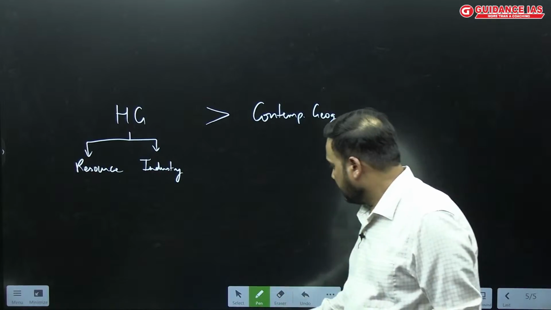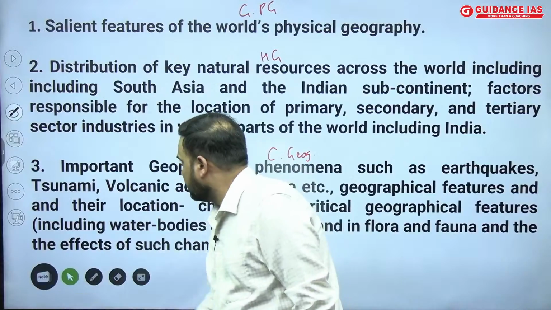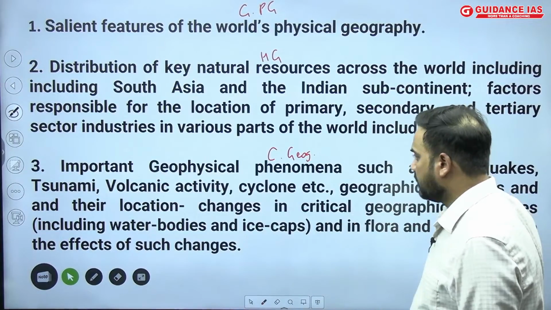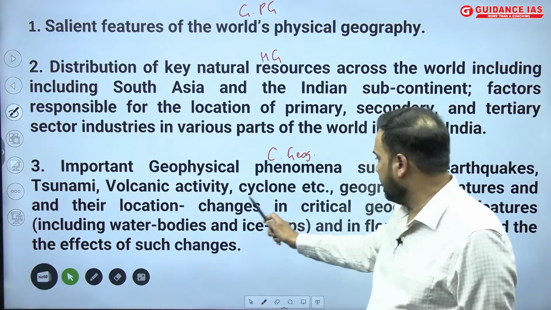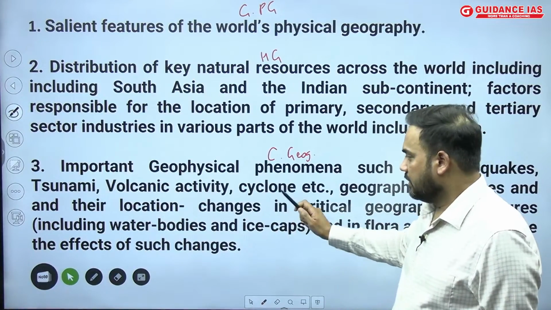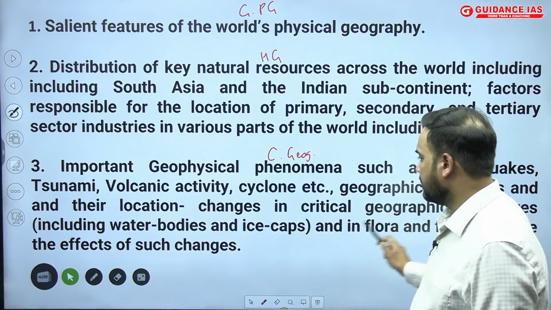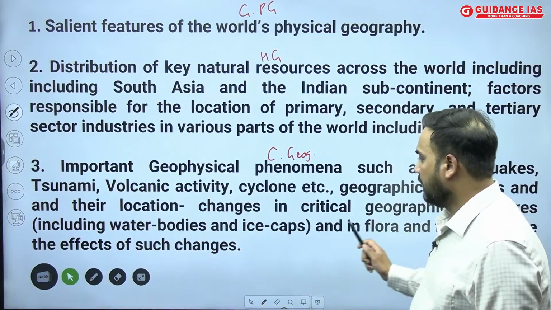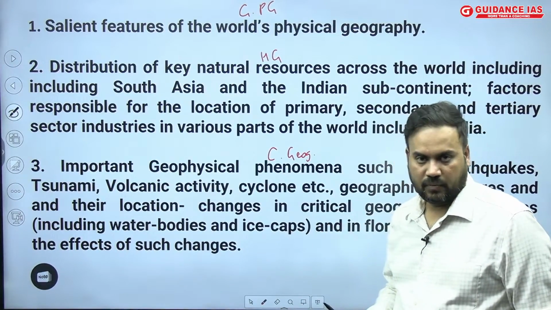The area that we talked about is the important geophysical phenomena such as earthquakes, tsunamis, volcanic activities, cyclones, etc., geographical features and their location, changes in critical geographical features including water bodies and ice caps, and in the flora and fauna, and the effects of such changes.